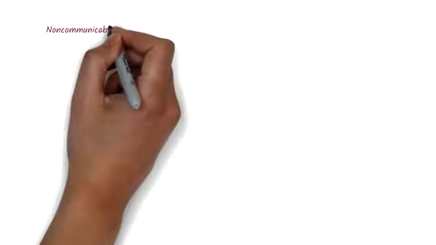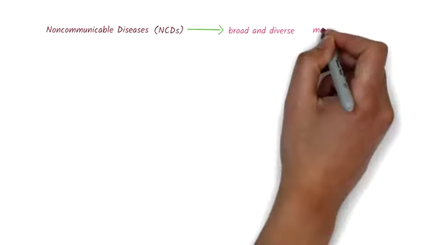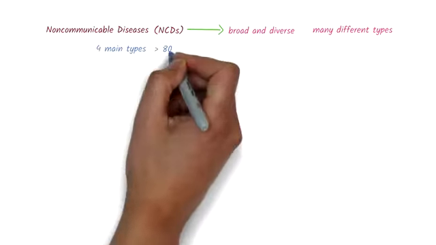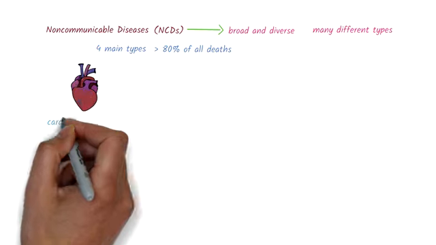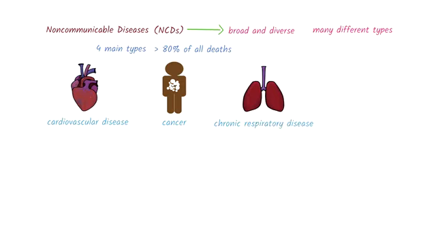Non-communicable diseases, or NCDs, are a very broad and diverse group of diseases, and there are many different types. The four main types that are responsible for over 80% of all deaths are cardiovascular disease, such as heart attacks and strokes, cancer, chronic respiratory disease, such as chronic obstructive pulmonary disease and asthma, and diabetes.